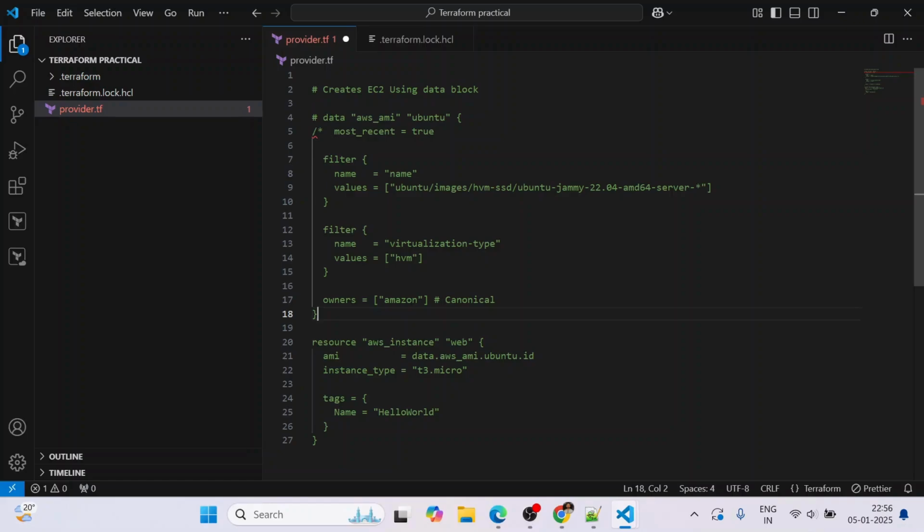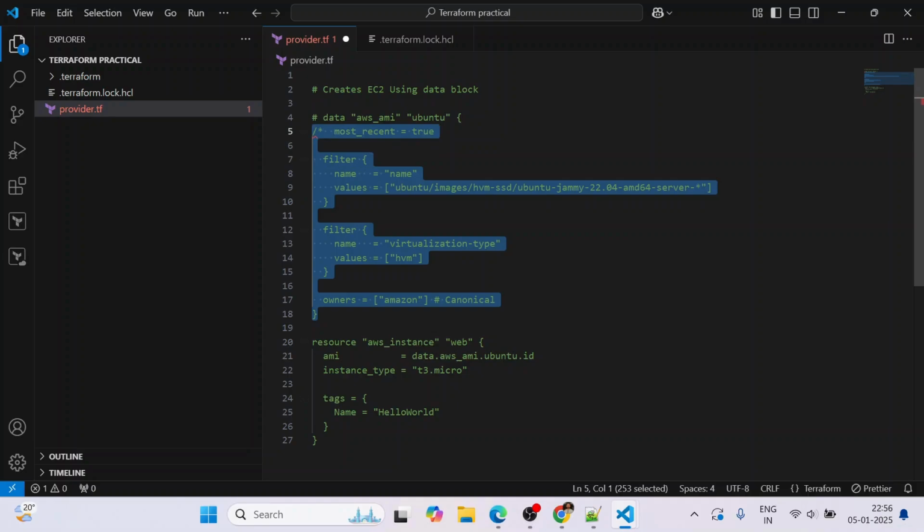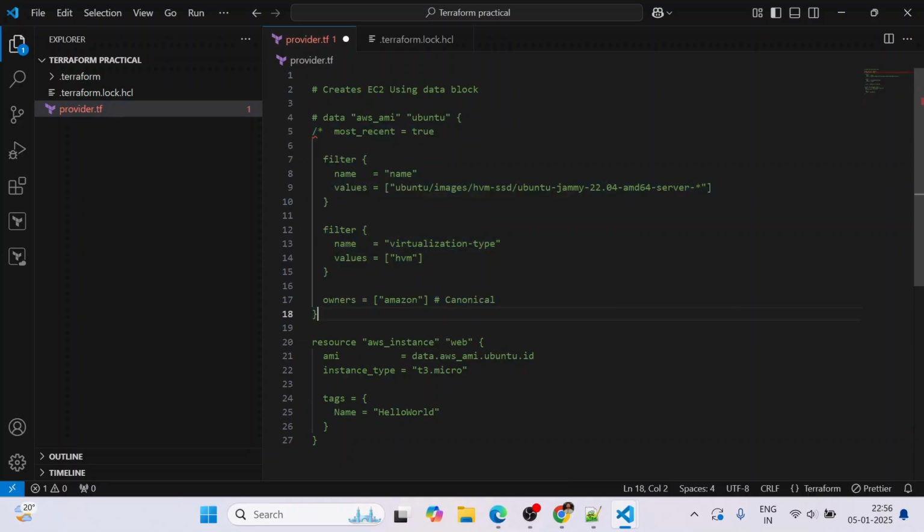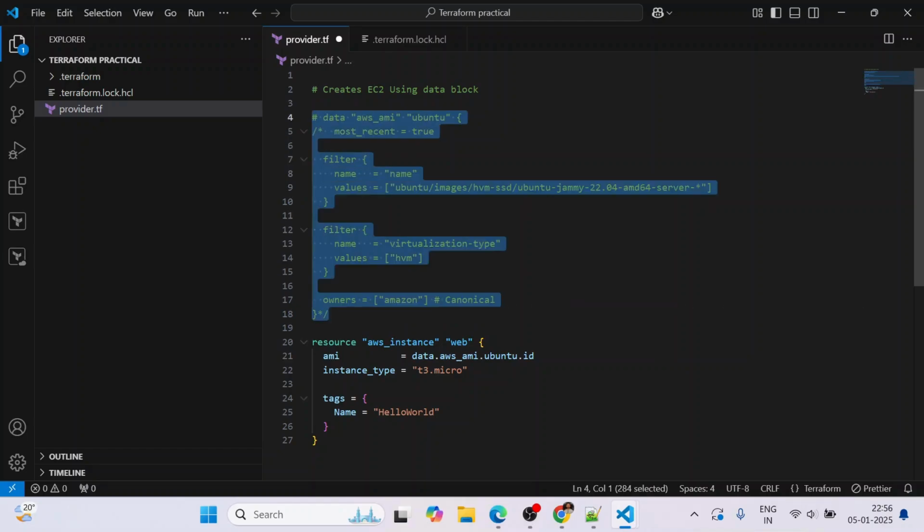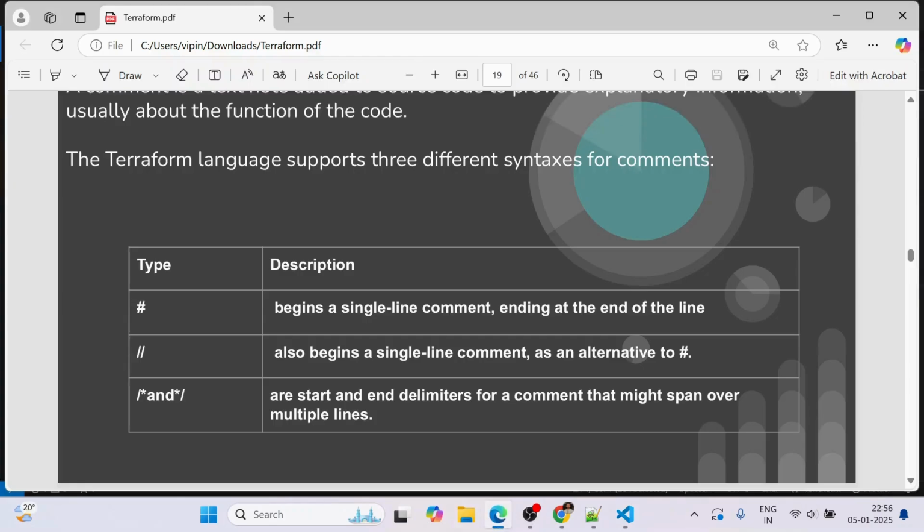So what we can do is come here. I want to use this block, but I don't want to use this other block. I want to comment this entire block, so I can use star and forward slash. So this entire block got commented using this method.